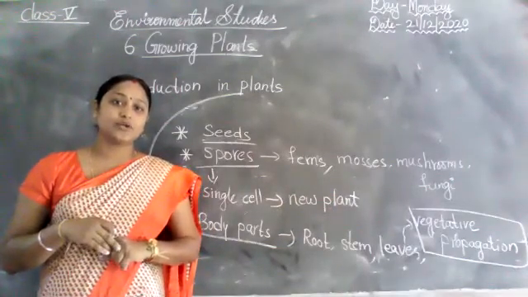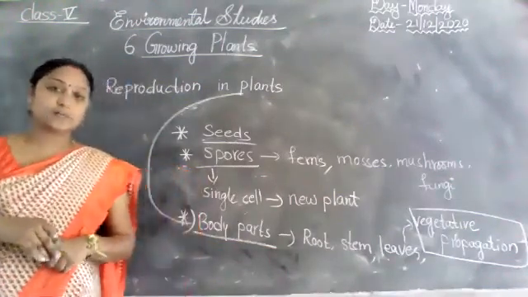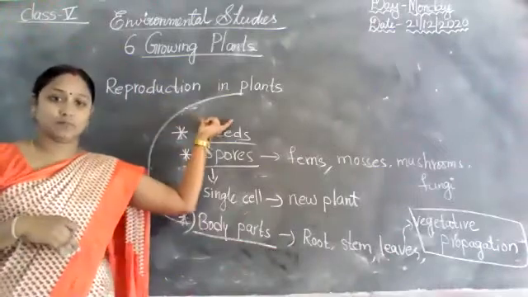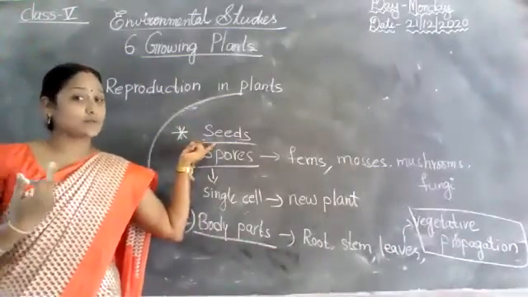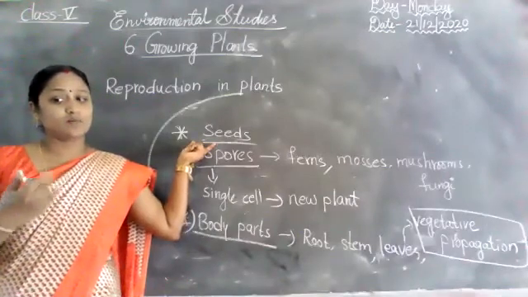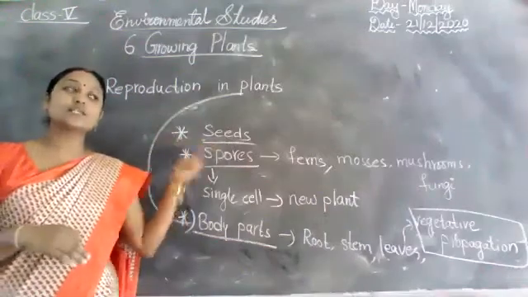Azra, look at the board. Okay. Now here what I am explaining is reproduction in plants. First I taught that most plants reproduce from seeds.